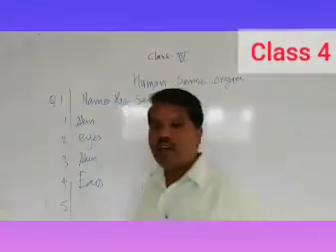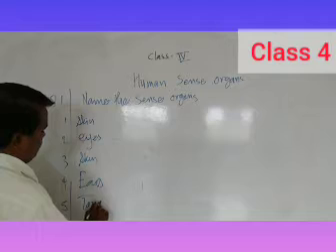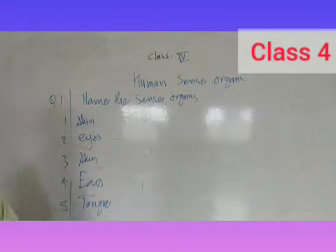So which organ do you use? You will use the tongue.